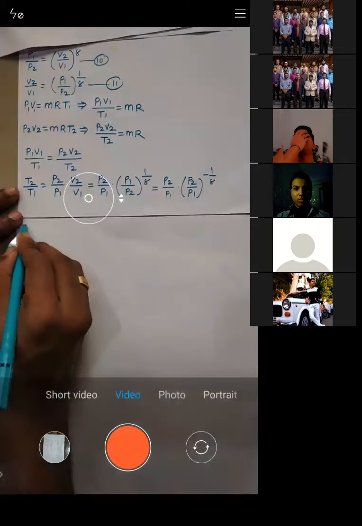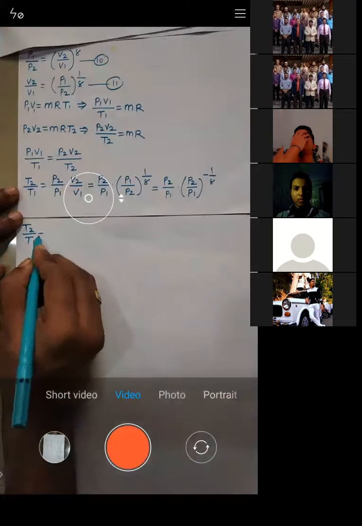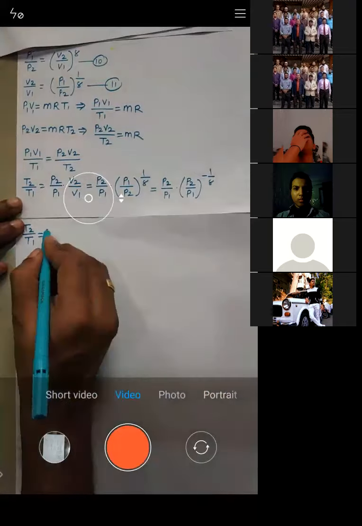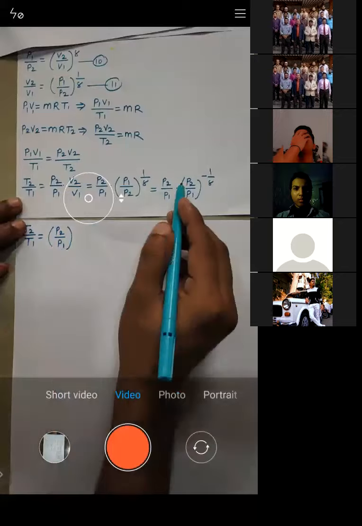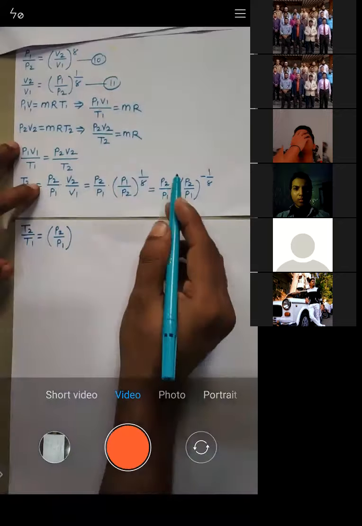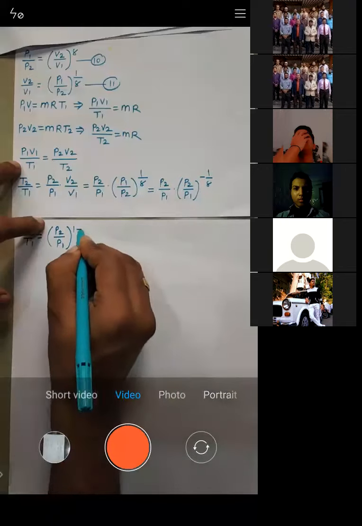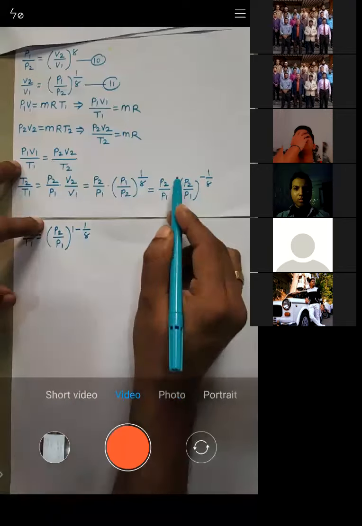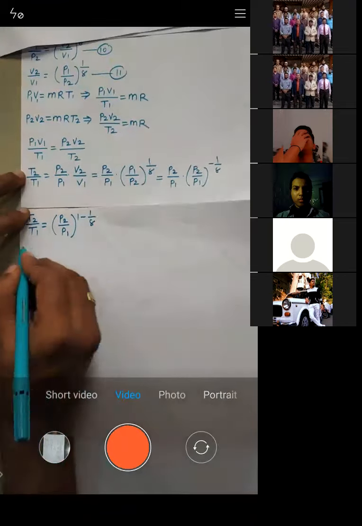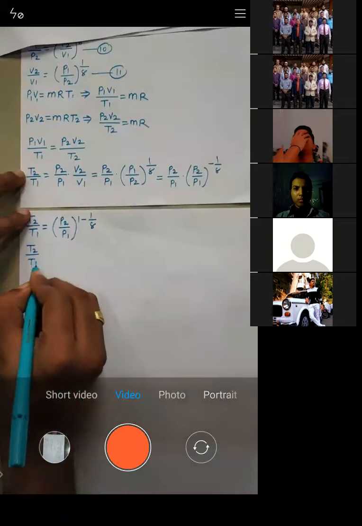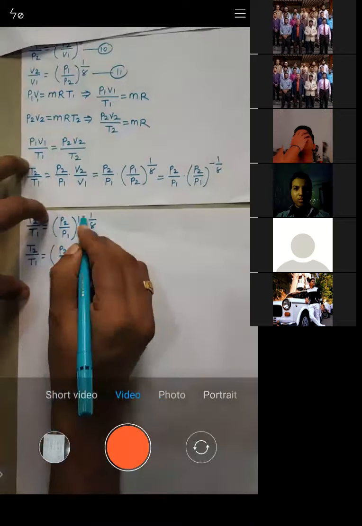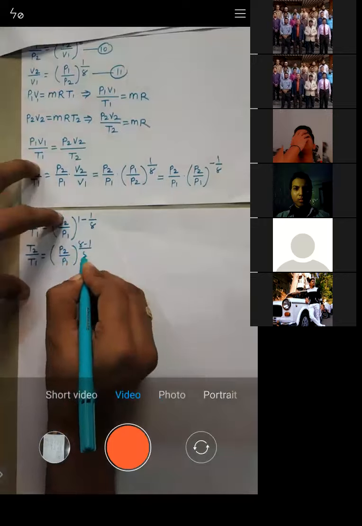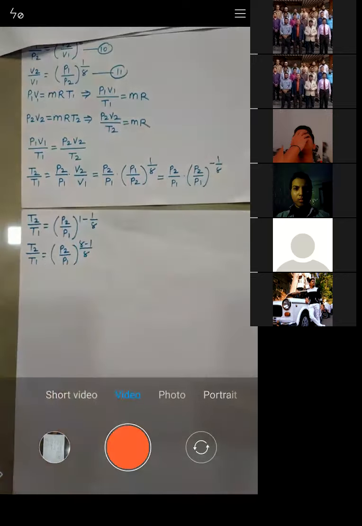So we'll get T2 by T1 is equal to P2 by P1, here power is 1, you can check it, and here power is minus 1 by gamma. So the power is 1 minus 1 by gamma. What we'll get here is T2 by T1 is equal to P2 by P1 raised to power gamma minus 1 by gamma, right? It's gamma minus 1 by gamma. Is it okay or not?